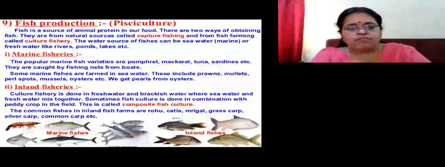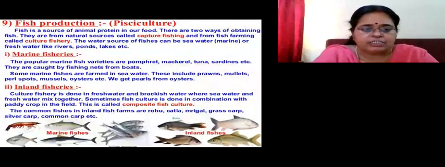Now we go to fish culture or pisciculture or fish production. What do you mean by fish production? Fish, you know, is a very important source of our food because they are a very rich source of proteins. Now, fishes can be obtained in two ways. That is, from the natural resources. Natural sources, they can be captured. That is called capture fishery. Or by fish farming. That is called culture fishery.